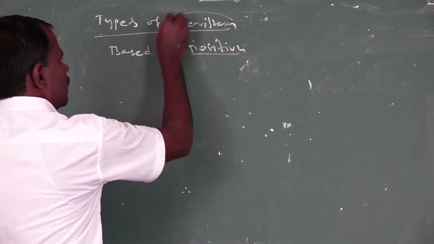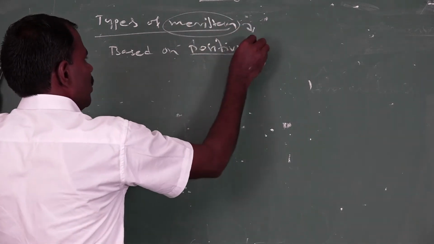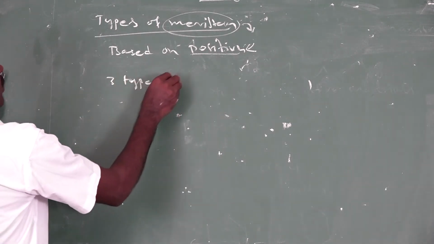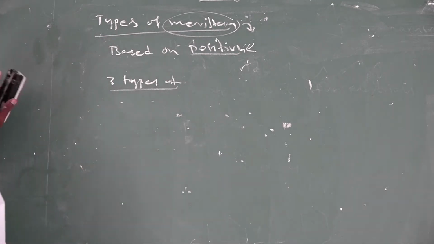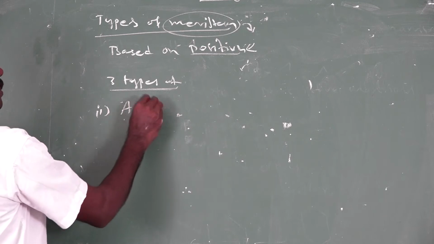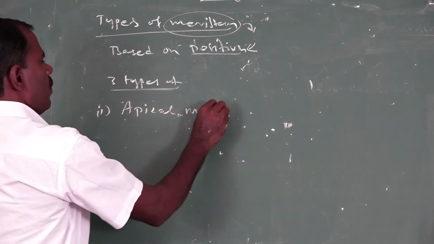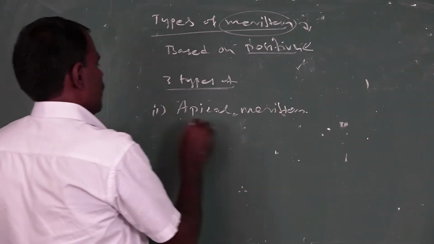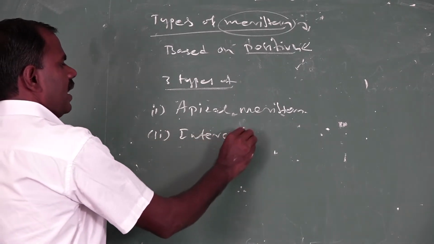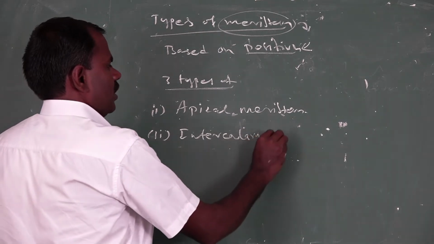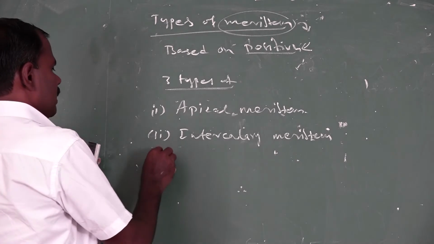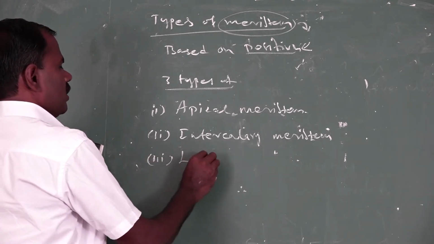The meristematic tissue is found in three types based on position. One is apical meristems, the second one is intercalary meristems, and the third one is lateral meristems.